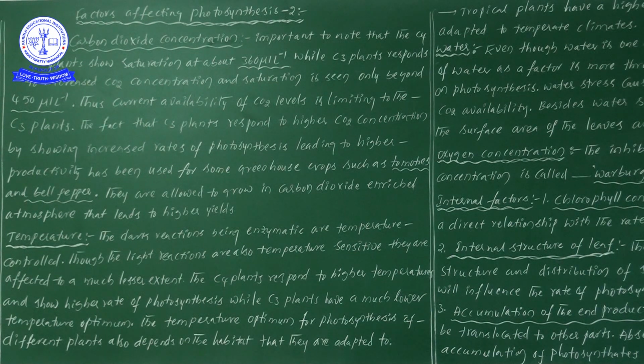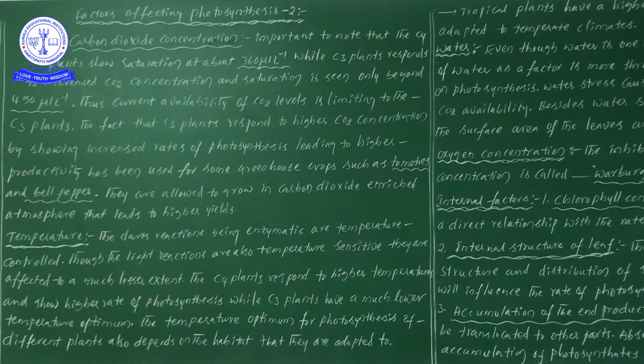Regarding temperature, just note one point. If you take C3 plants, the optimum temperature is of one type, and for C4 plants it is another type; the temperatures are not the same in all kinds of plants.